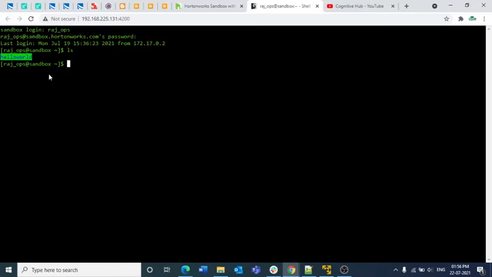If you have already opened your PuTTY terminal, just execute whatever commands I am going to execute here, or if you are already well aware of that, then just follow along and execute the commands in your terminal as well. The first thing I want to create is, because we don't have many files here, one sample file. For that I am creating a file with cat, file1. Regarding cat and all, I am going to explain in another video, but for now I am just creating one file for the sample.